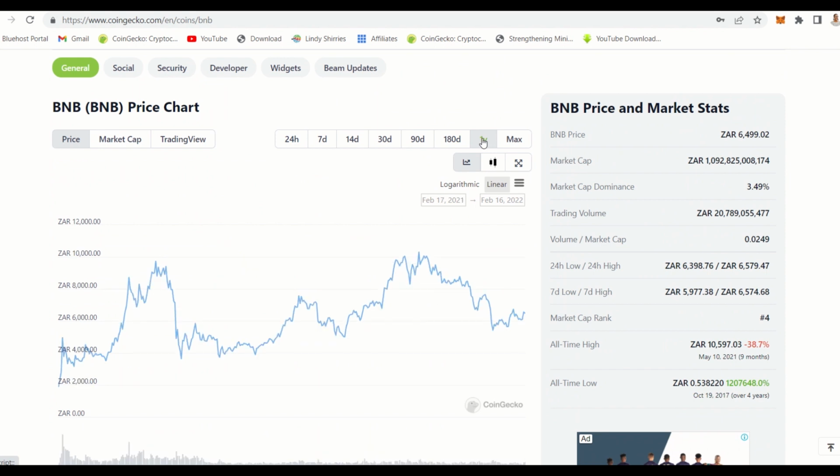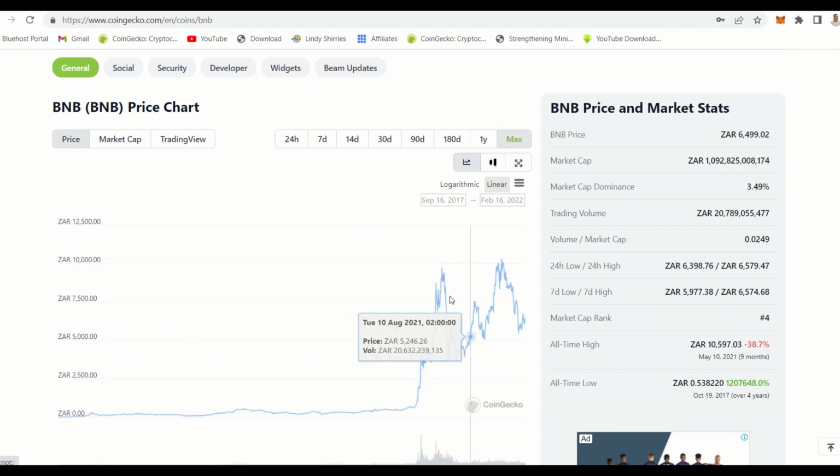is this graph going up? So you look at this one, March 2, 2021. Sorry, my husband is driving to the garage. And then you see it was 3,844, but now it is 6,000. So can you see that the graph is going up? If you were to go to Max, you would see the graph here, just think about it. If we bought this coin in September 2022, we would buy it for 400.